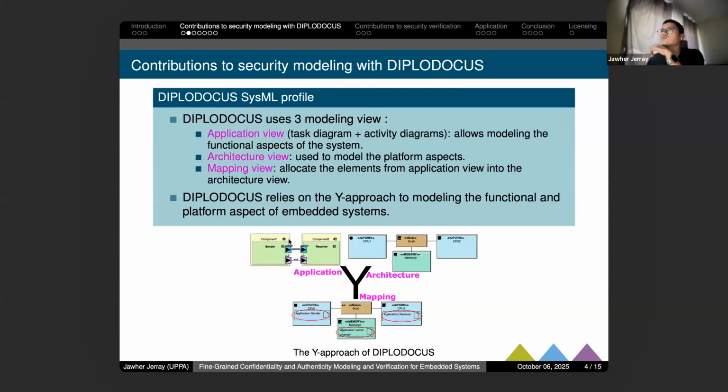We have, in fact, two types of diagrams. We have what are called task diagrams, which is an approach to block diagrams in UML and SysML. And also for each task, including the system, we're going to present its functional behavior using activity diagrams. So we have a set of activity diagrams, an activity diagram for each component of the system, and we have a global task diagram that contains each component of the system and how each component will communicate with other components.